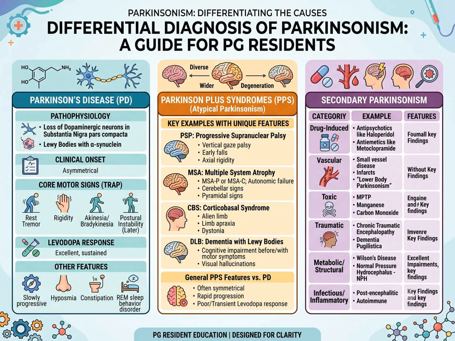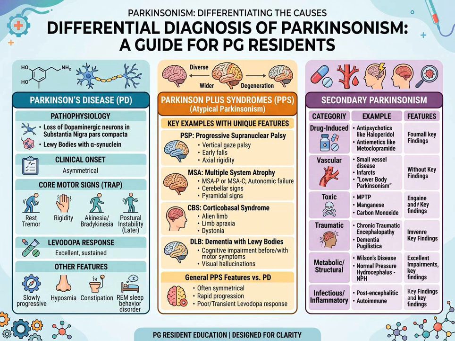When comparing the general features of Parkinson Plus syndromes to typical Parkinson's disease, atypical variants often present with symmetrical symptoms at onset, demonstrate a much more rapid disease progression, and yield a notably poor or only transient response to levodopa therapy. Finally, we must always consider secondary Parkinsonism, where the motor symptoms are directly caused by an identifiable external factor or a separate underlying condition.